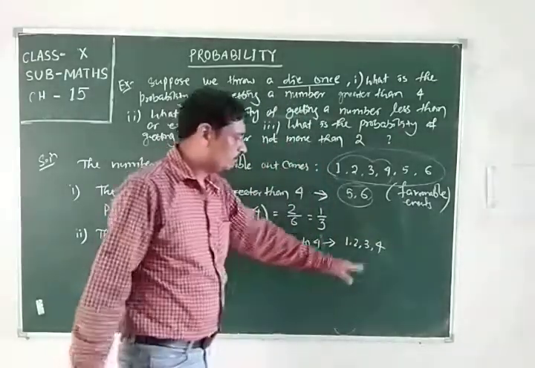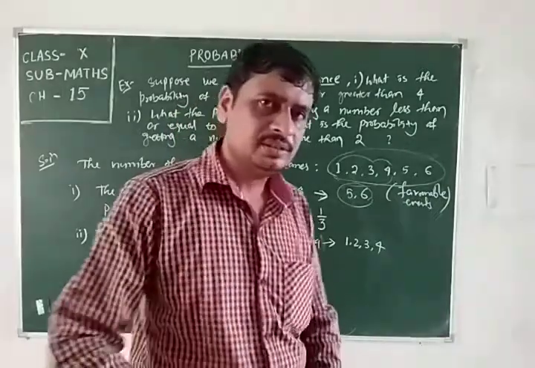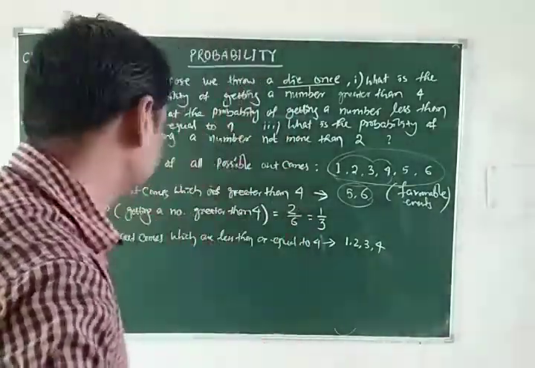That is 4 events which are favorable for the condition.